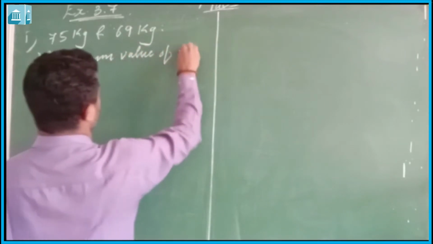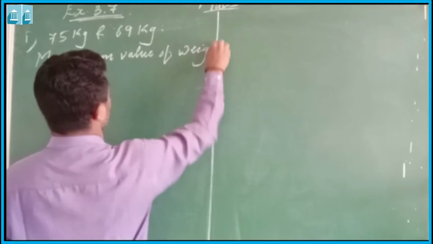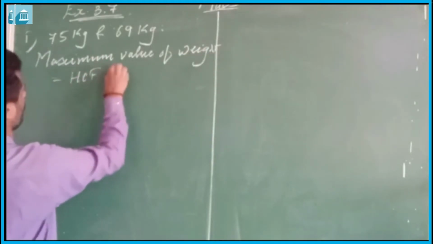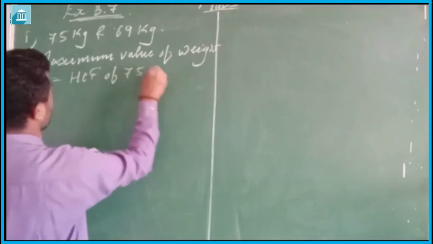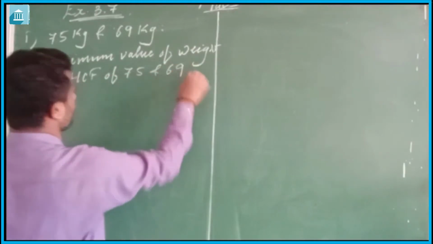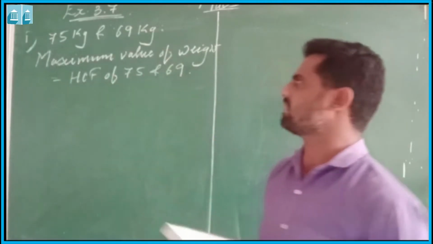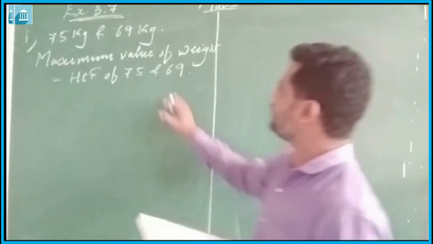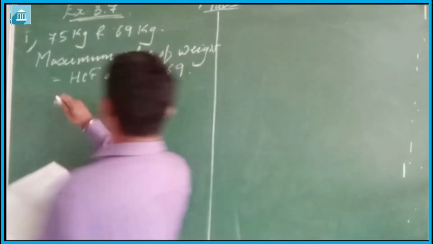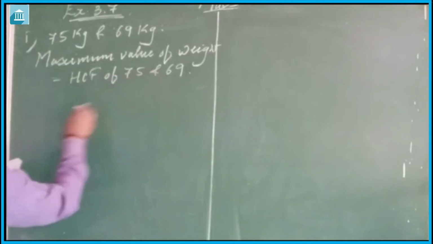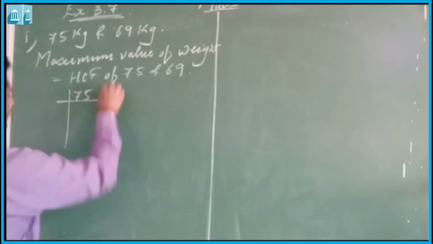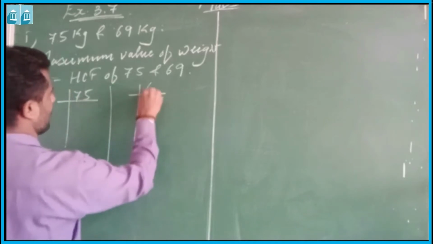So the maximum value of weight is equal to HCF of 75 and 69. So we have to find out the HCF of 75 and 69 to find out the maximum value of weight which can measure both the weights. So we find out the HCF of 75 and 69.